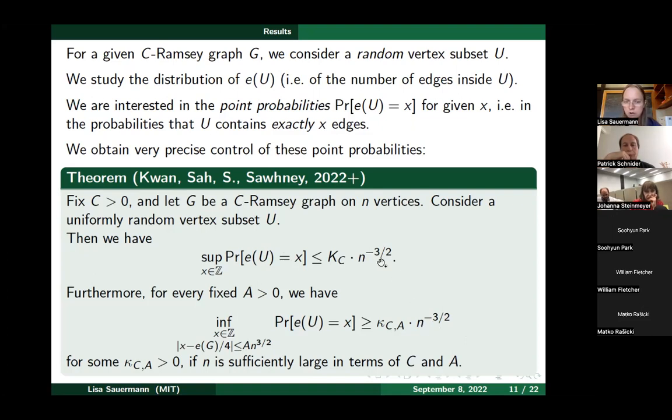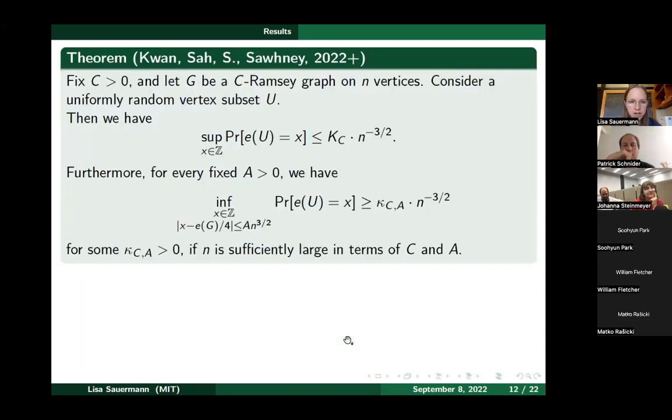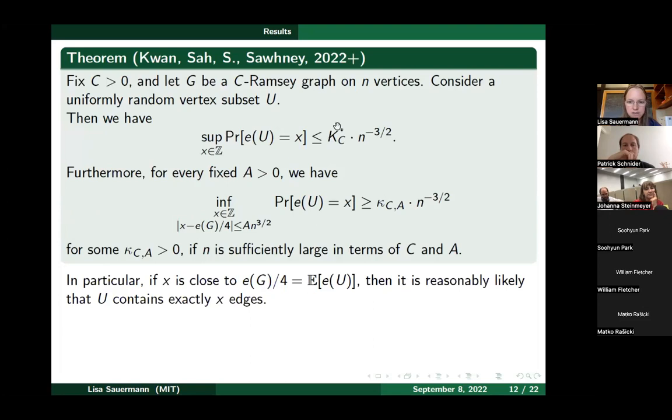So this upper and lower bound on the point probabilities only differ by this constant factor. And so in particular, if x is close to E of G over 4, then it's reasonably likely that we have E of U equals x. It happens with probability at least of order n to the minus 3/2 if n is large.